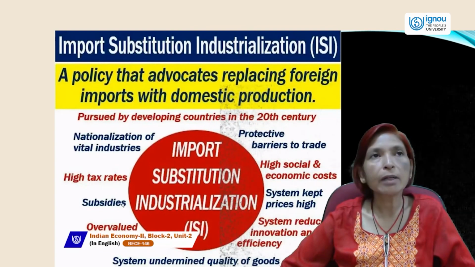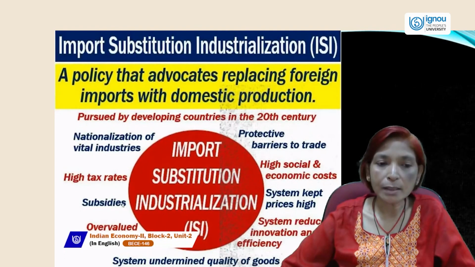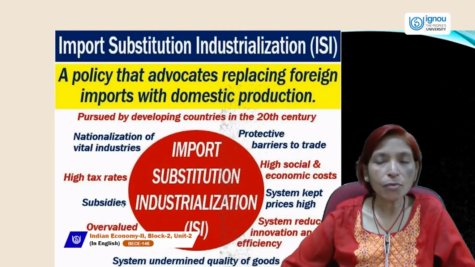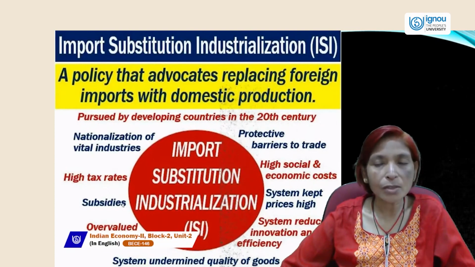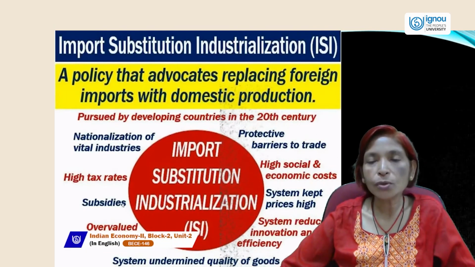Pursued by developing countries in the 20th century, it involved nationalization of vital industries, high tax rates, and protective barriers to trade. It means if we want to follow this ISI policy, we should impose more taxes on imports, provide more subsidies on exports, and keep our currency overvalued.